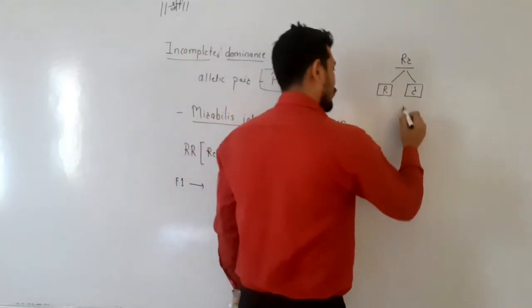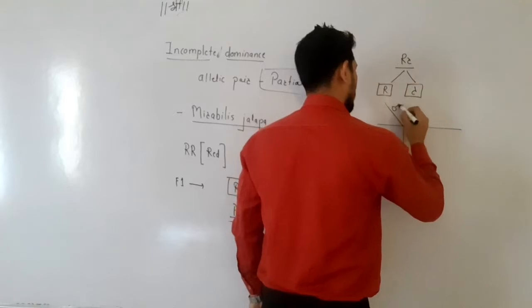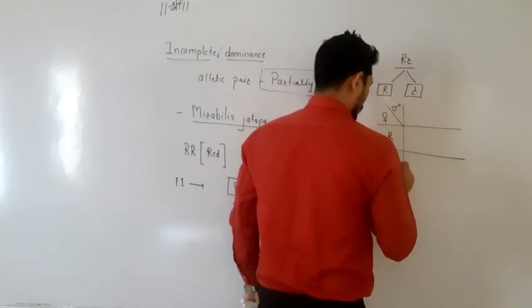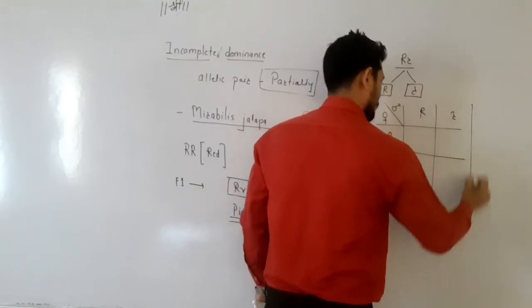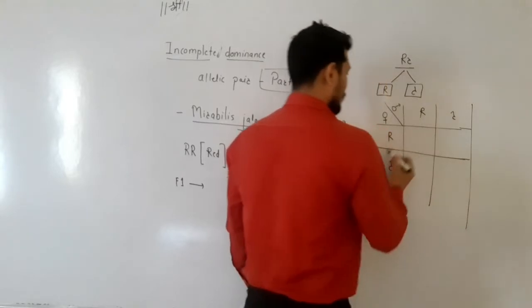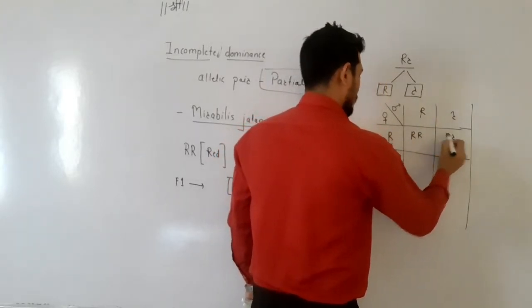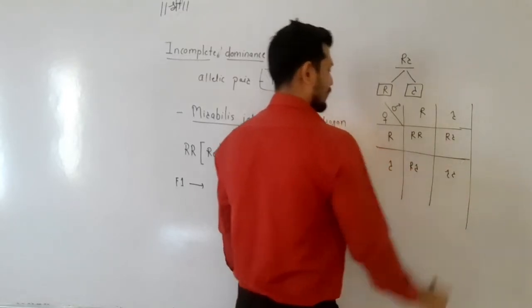So when the male and female gametes are combined using the Punnett square, we obtain the results like this: capital R capital R, capital R small r, capital R small r, and small r small r.